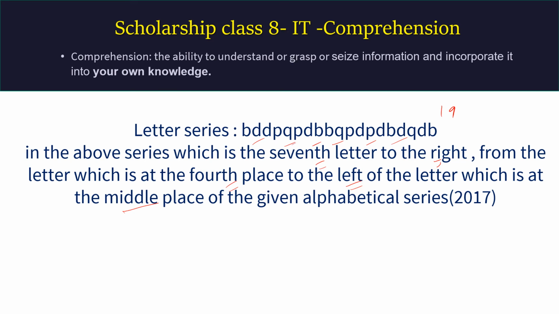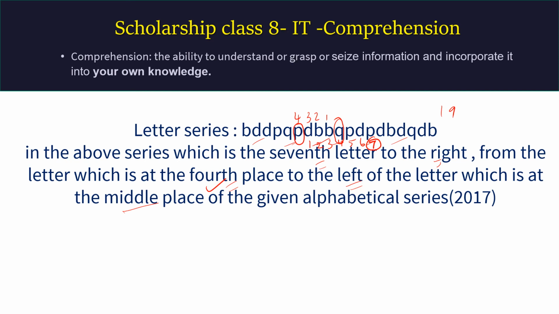3 plus 3, 6 plus 3, 9. Q is the middle letter. From here you have to go to the 4th letter to the left. 1, 2, 3, 4. So P is that letter, this 4th one. From that, 7th to the right means you will count from here 1, 2, 3, 4, 5, 6, 7. We will reach this P. So the answer must be P.